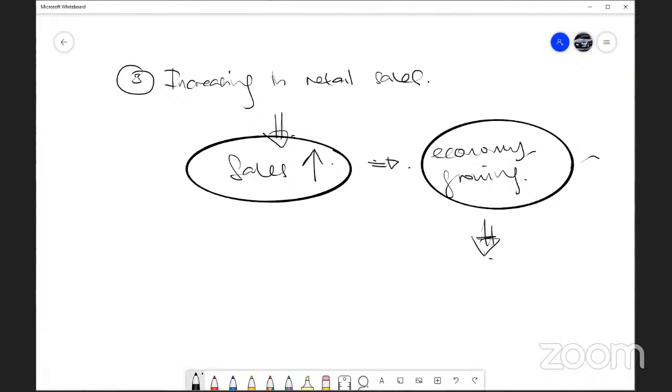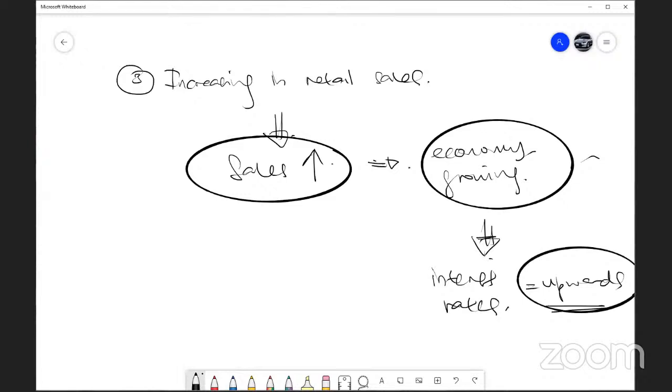Then you can know the conclusion for the interest rate. As I told you, when you find out that the economy is growing, your interest rate is always upwards or increasing. So these are the three different scenarios to indicate the economy's position now. Is it growing or declining?